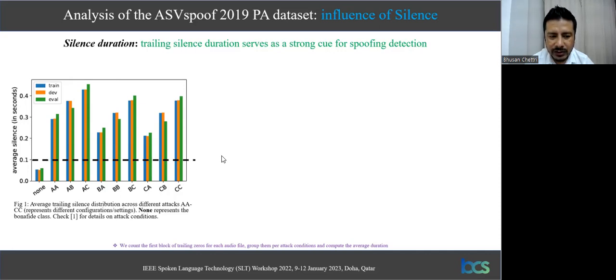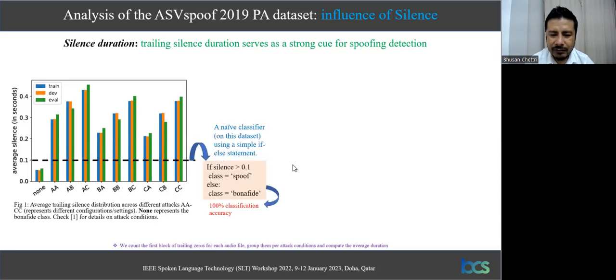So with this statistic, we can simply have a simple if-else statement as such. If silence is greater than 0.1, let's classify it as spoof, else it is bona fide. And doing this simple computation, we can get 100% classification accuracy from this statistic itself. So this strongly suggests that this dataset has issues, and this silence served as a very strong cue.